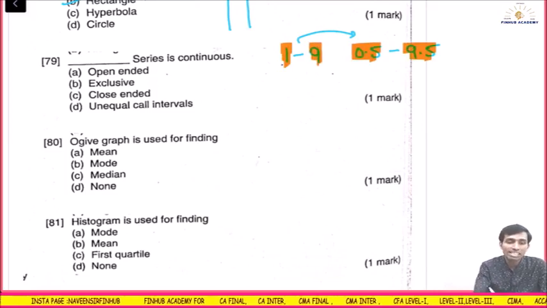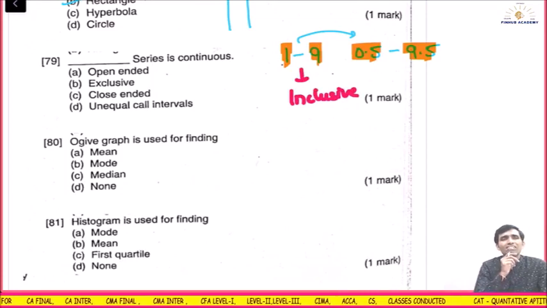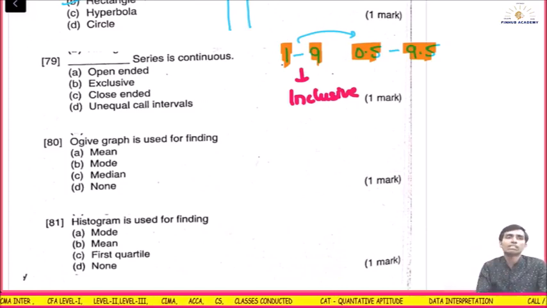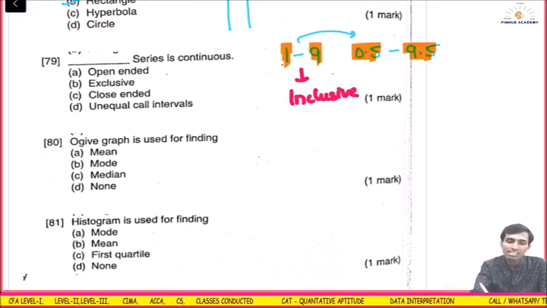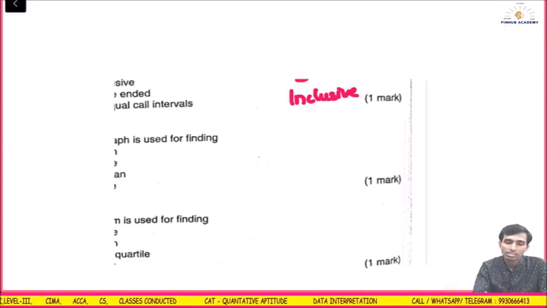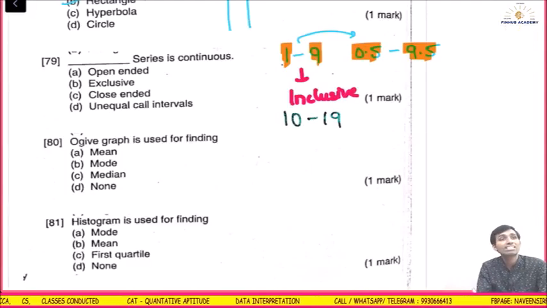If in this series, there is also one more name. This class is called inclusive. Why is it called inclusive? When the class is not continuous, it is called inclusive, because 1 as well as 9 both are included in the first class. The next class is 10 to 19.